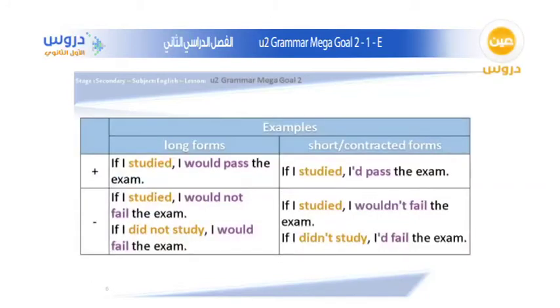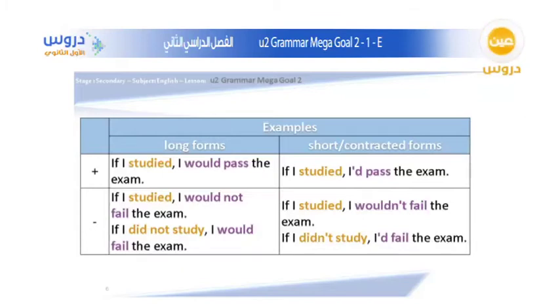Here we have examples of the if clause in both the long forms and the short or contracted forms. In the long form we have an affirmative sentence: if I studied, I would pass the exam.